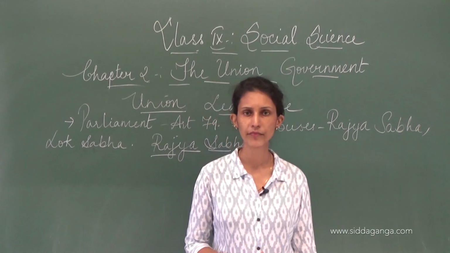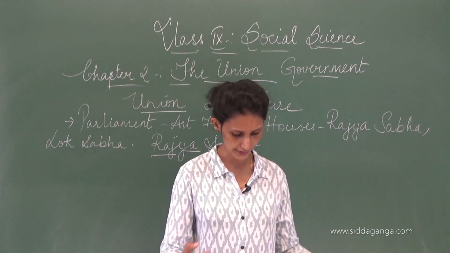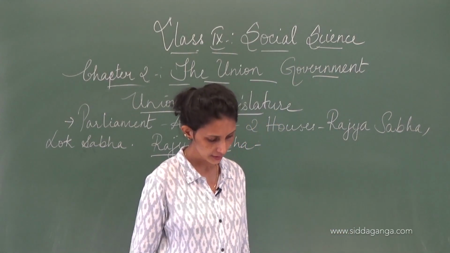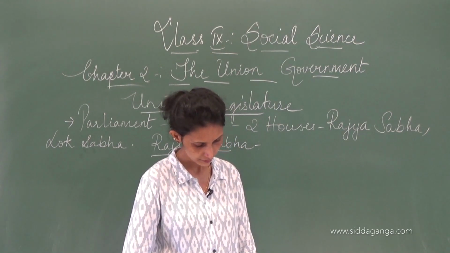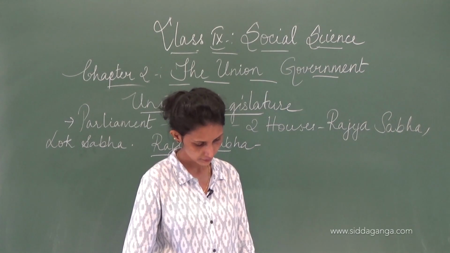Rajya Sabha, okay. This is the upper house. It's also called the upper house or the house of elders.